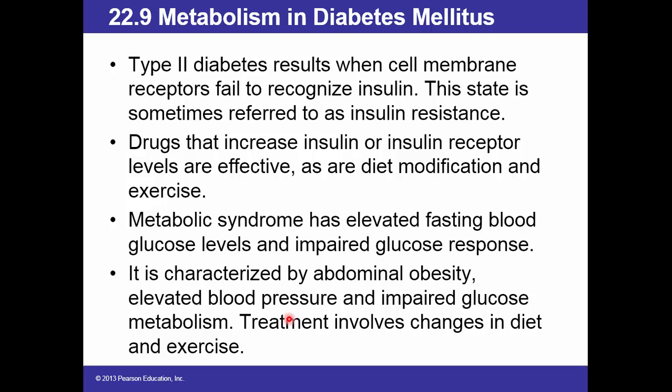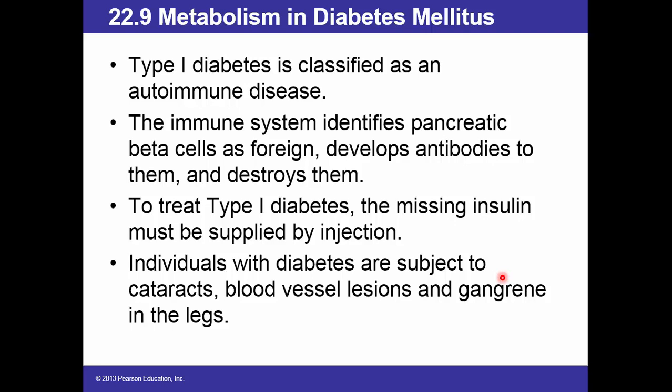Type 2: drugs that increase insulin or insulin receptor levels are effective. Metabolic syndrome is characterized by abdominal obesity, elevated. Again, don't worry about this. Autoimmune disease. Now, to treat type 1 diabetes, the missing insulin must be supplied by injection. This is the important point.